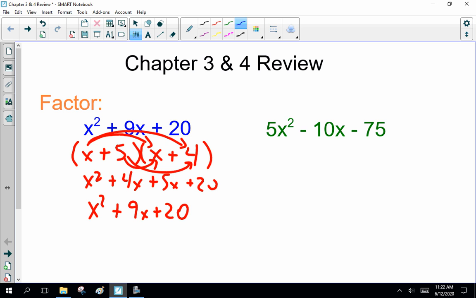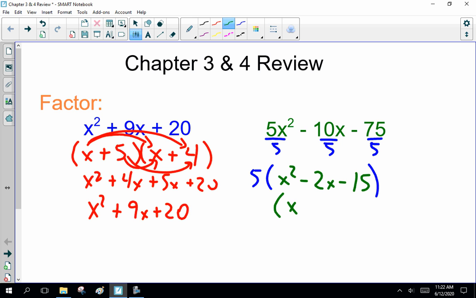Now, I was going to say a few standard tricks. 5x squared minus 10x minus 75. You are going, oh my god, there's a number in front of the x squared. But you can divide everything here by 5. So this becomes 5 times x squared minus 2x minus 15. So, what are two numbers that add together to be minus 2, could be anything, but multiply together to be minus 15? Well, that's x minus 5 times x plus 3. And don't forget the 5 in front. Okay? So that's a large chunk of this chapter, factoring.